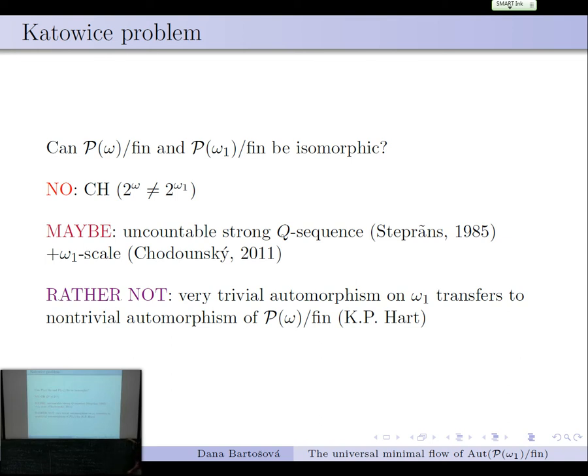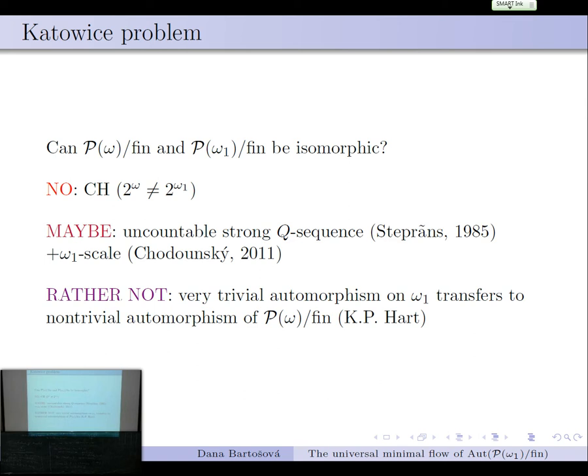And if we have an isomorphism, then transferring this very simple automorphism results in a non-trivial automorphism on the omega side. And it's consistent that all automorphisms of power set of omega modulo fin are trivial, meaning induced by an almost permutation on omega, for instance, under PFA.